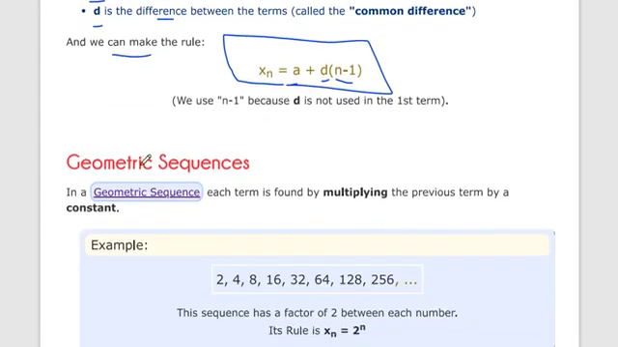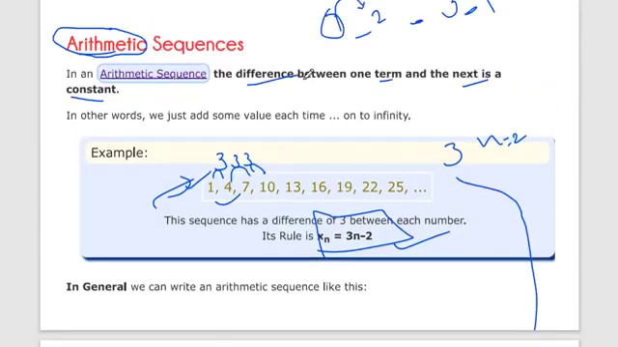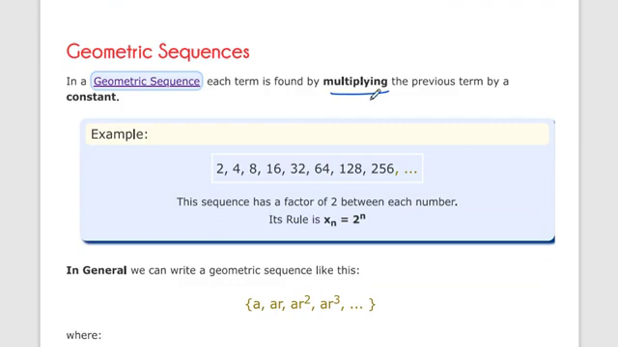Now let's look at our geometric sequence. In a geometric sequence each term is found by multiplying the previous term by a constant. In arithmetic we add or subtract, here we have to multiply. Let's say an example: 2 times 2 is 4, 4 times 2 is 8, 8 times 2 is 16. Here you can say the sequence has a factor of 2 between each number.